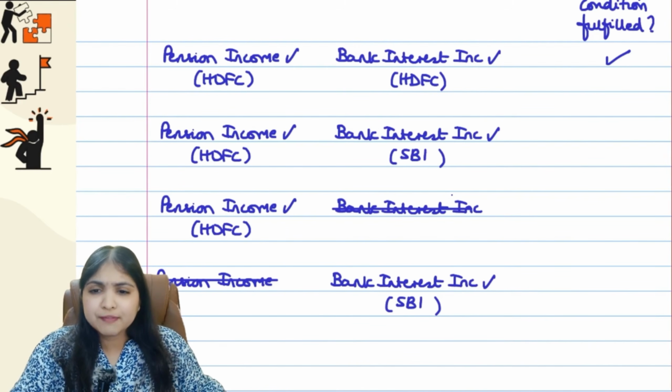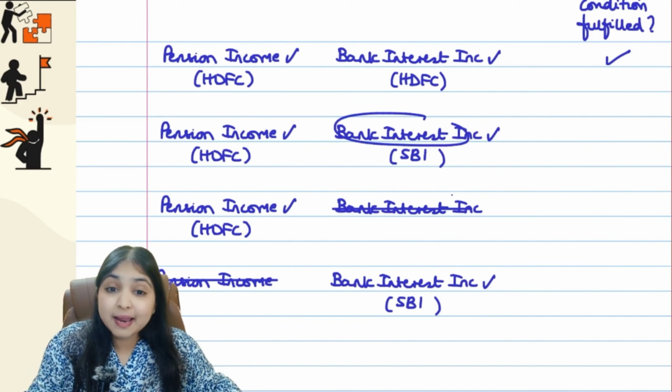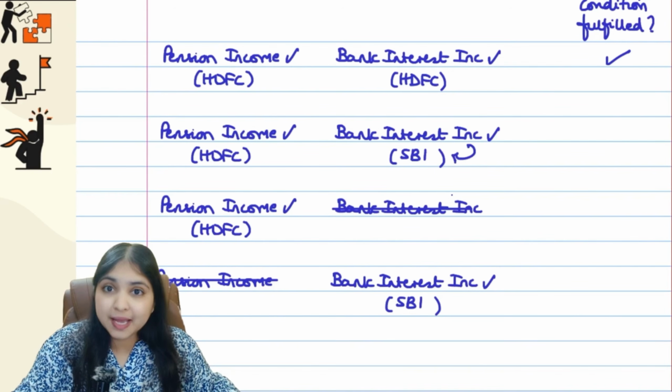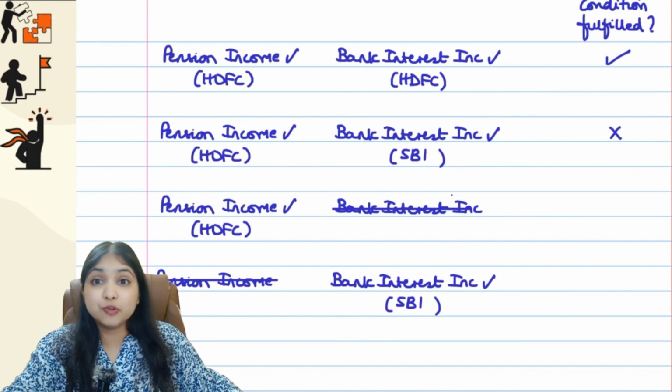But however, if assessee is earning pension income which he is receiving in his HDFC bank account and he's having bank interest income which he is receiving from SBI bank account, here condition will not be fulfilled. Why?